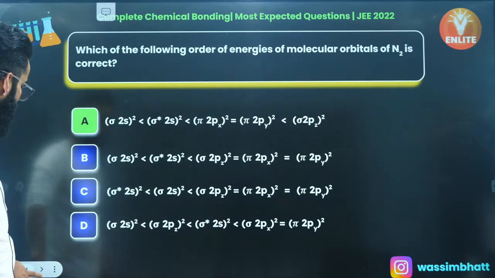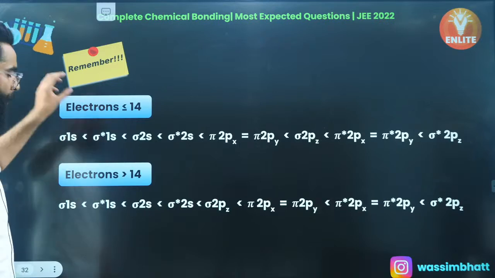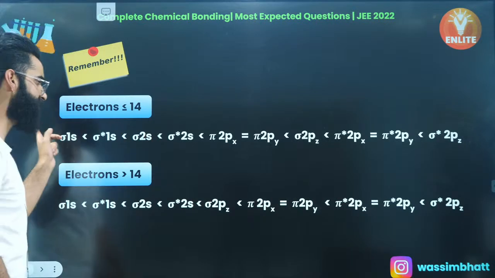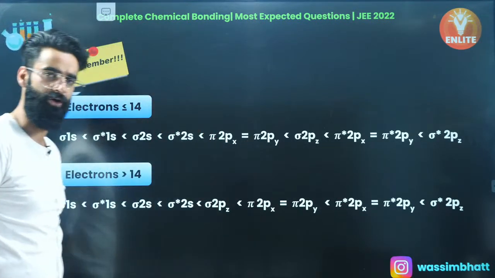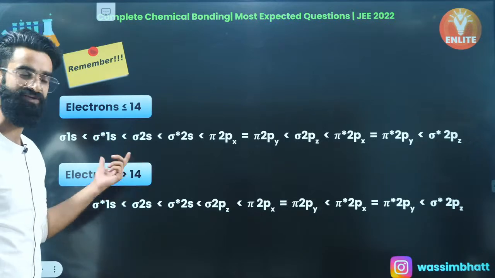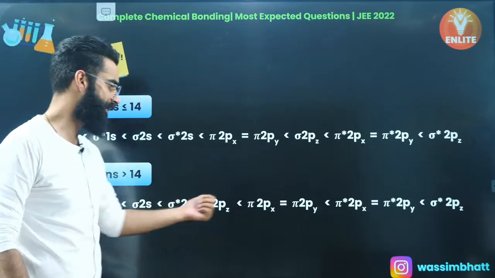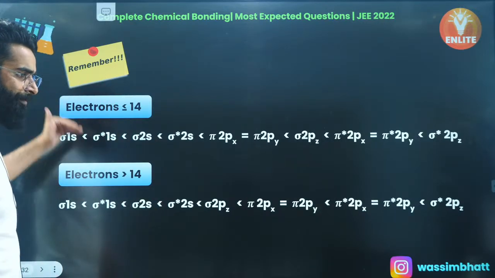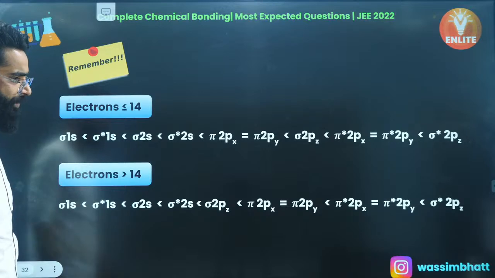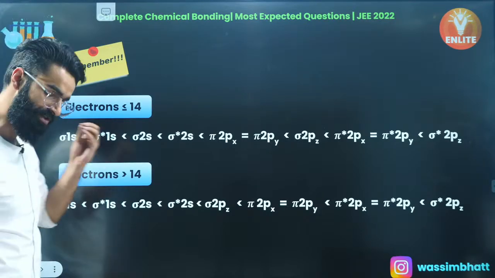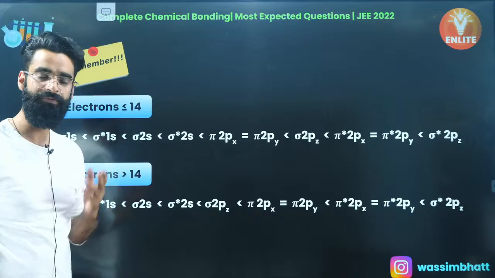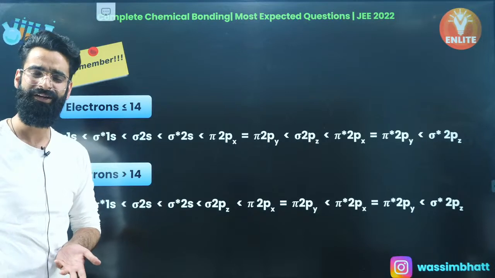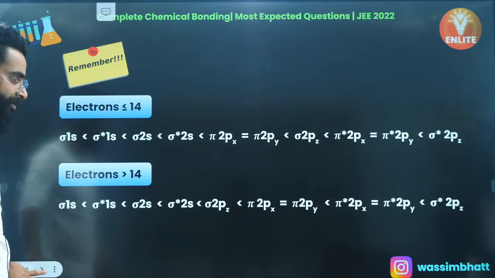This is something which you need to remember. Whenever you have a species which contains electrons less than or equal to 14, this is the order in which you are going to fill the electrons in the molecular orbitals. And for any species which contains electrons more than 14, this is going to be the order which you are going to follow. I would want you guys to remember them and do take a screenshot of these 2 things as well, right? These are 2 important orders from which the majority of questions come in the chapter chemical bonding, like questions based on bond order, bond length, bond strength, paramagnetism, diamagnetism, and so on. Perfect. So do remember them.